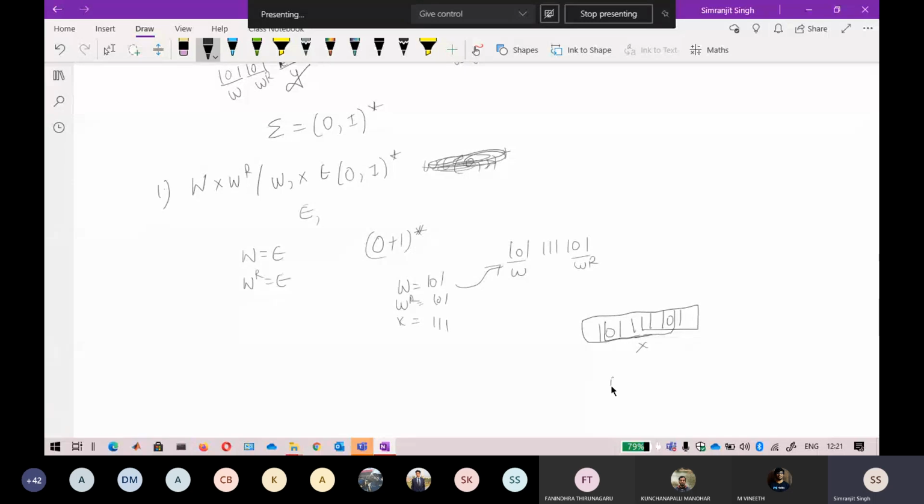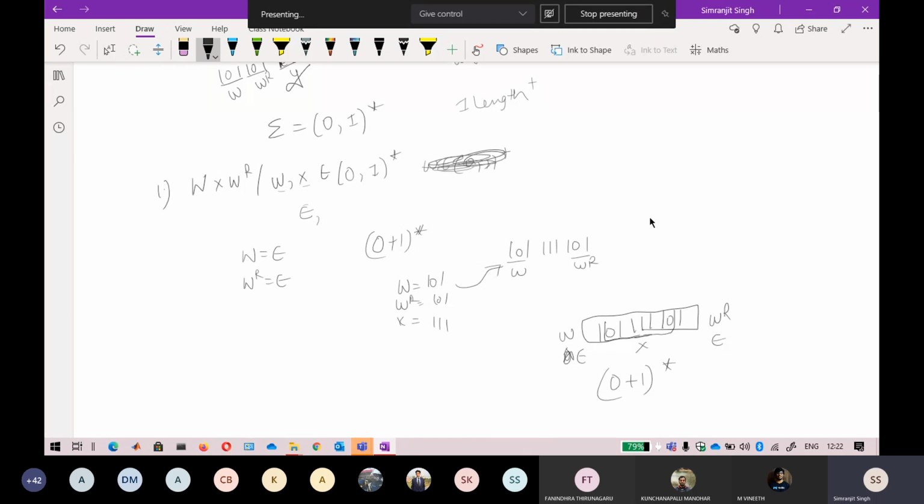Now the regular expression can directly be written like this, 0 plus 1 star. Now in this language, your W is lambda, your W is epsilon, and your WR is also epsilon. So that is why it becomes easy. In the previous one, when there is a plus, we have to make sure that every variable has a one length string. But because of this star, I do not have to make sure that every W and X is of at least one length. Now I can assign W to epsilon and WR to epsilon.